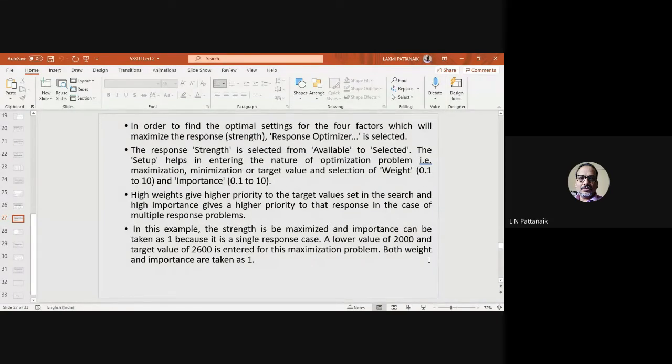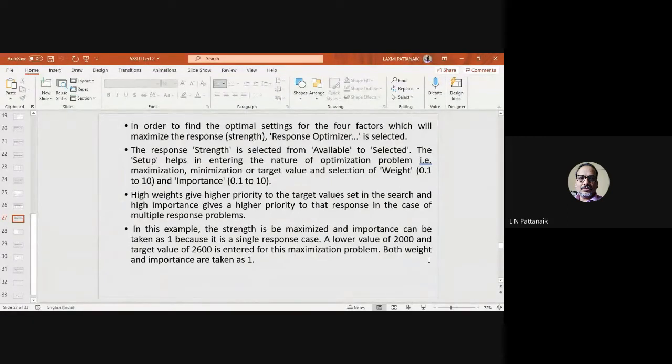Okay, so when you are going for response optimizer in Minitab, it will ask you for some data, like what is the response you are selecting. Again, in the setup, you can set what is the maximum and minimum value, or if you have any target value you can set that, or you can select some weights, and you can give different weightages, I mean importance, right? Starting from 0.1 to 10. So high weights give higher priority to the target values set in the search, and high importance gives a higher priority to that response in the case of, okay, so these are more useful for multiple response problems, right?